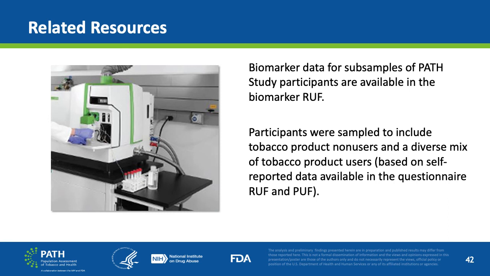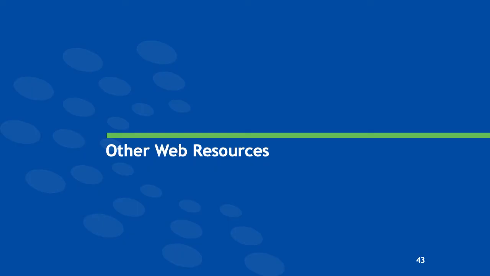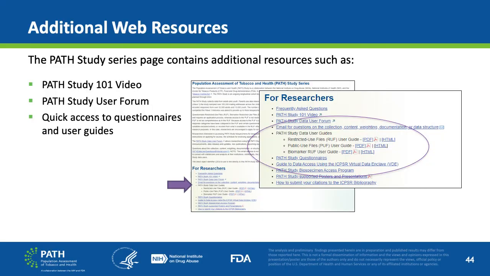Participants were sampled to include tobacco product non-users and a diverse mix of tobacco product users based on self-reported data available in the questionnaire restricted use files and public use files. Other web resources for the PathStudy are also available on the NADAP site.